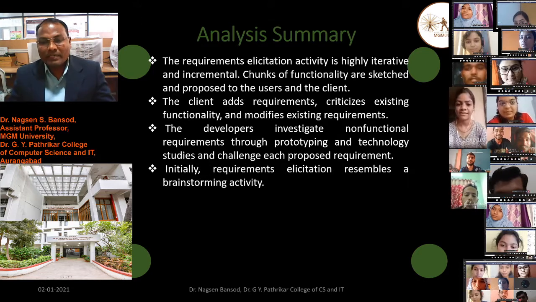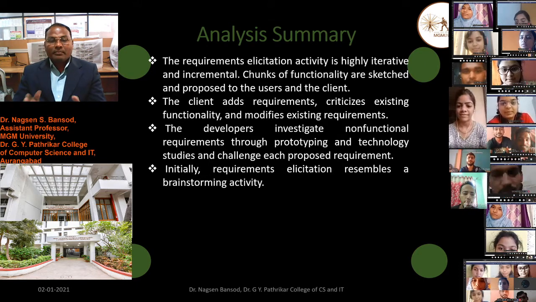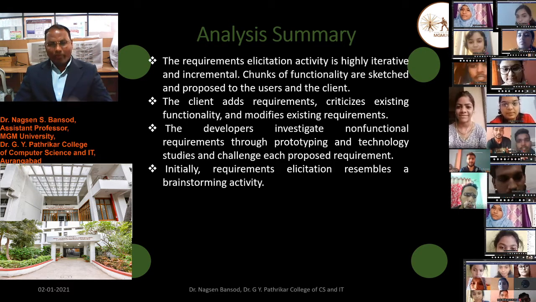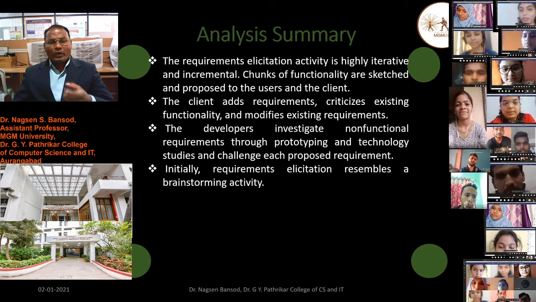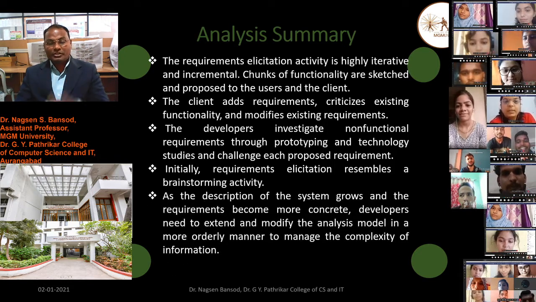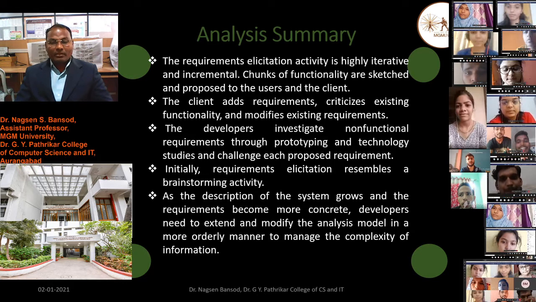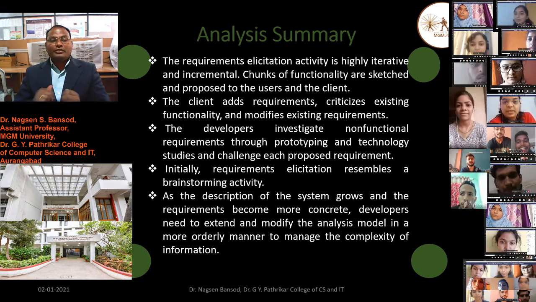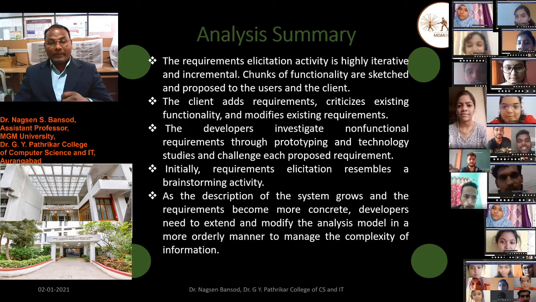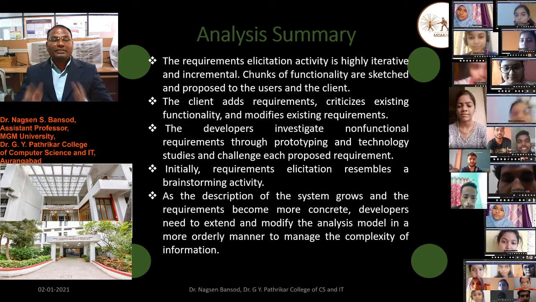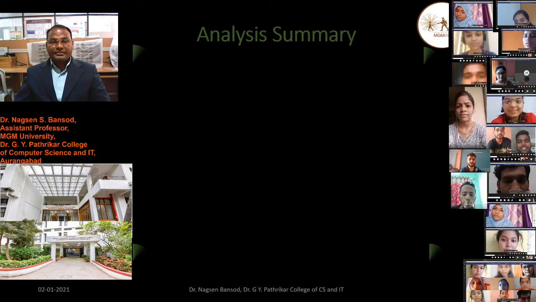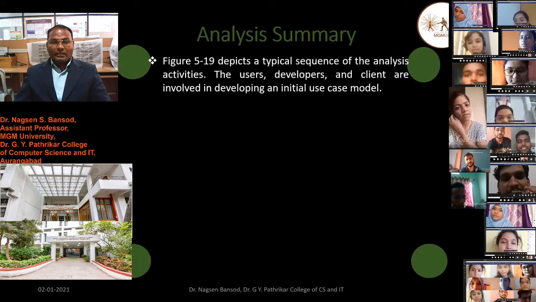Initially, requirements elicitation resembles a brainstorming activity. Before development of the software, we have to brainstorm, and as the description of the system grows and the requirements become more concrete, developers need to extend and modify the analysis model in a more orderly manner to manage the complexity of information.